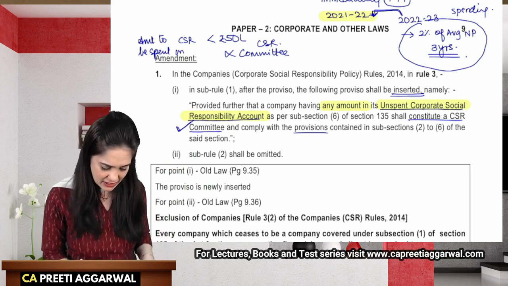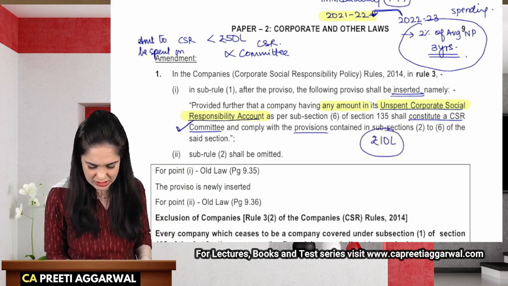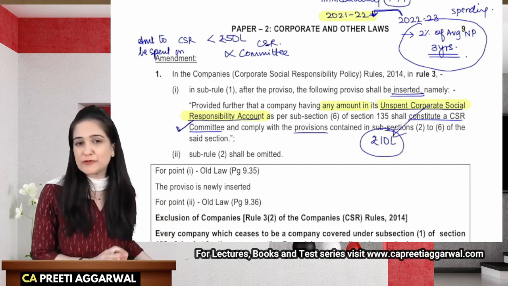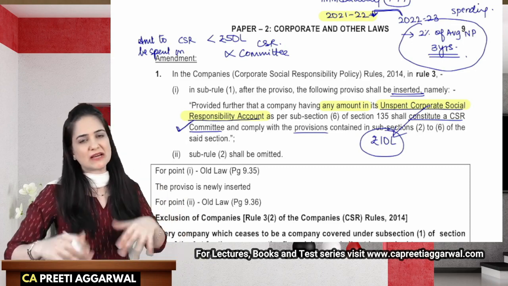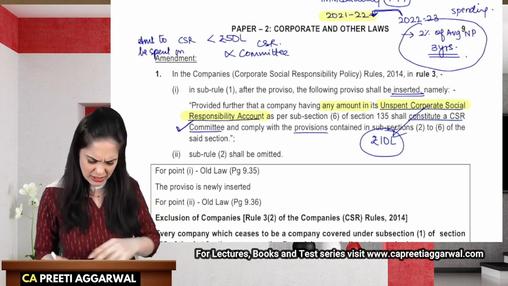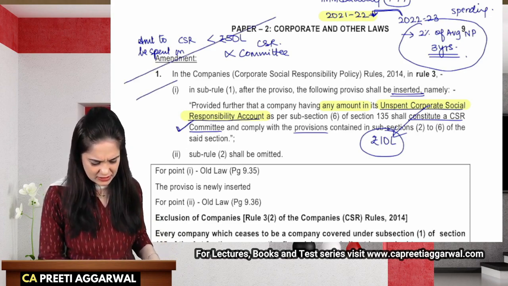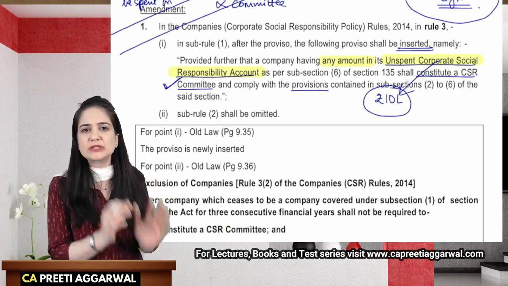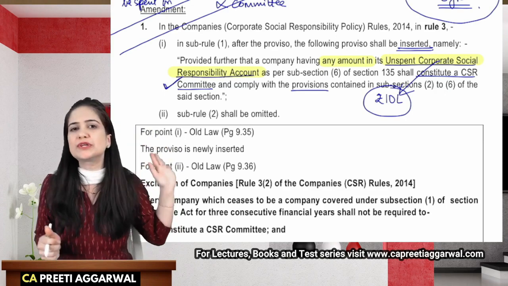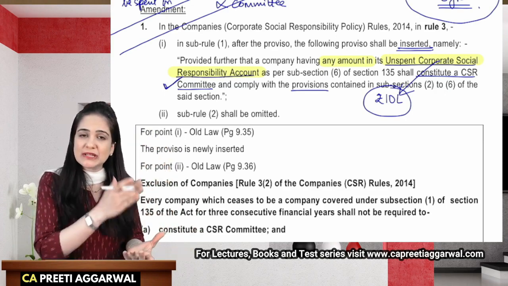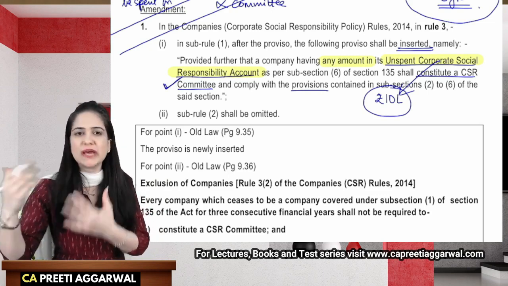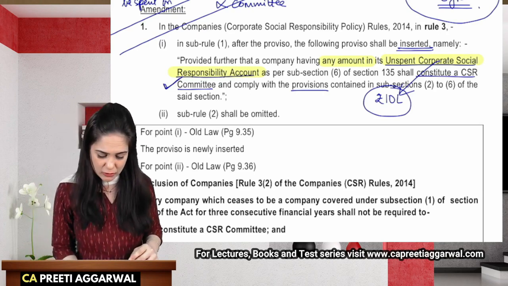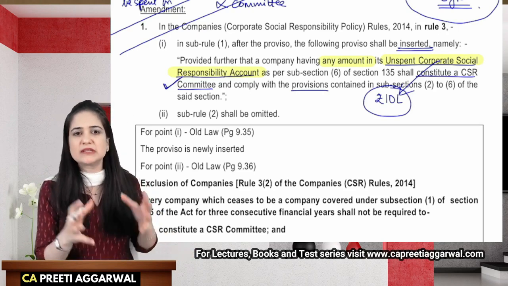So let's say that I have 10 lakh rupees in my unspent CSR account, and this year the amount that I need to spend is less than 50 lakhs. So even then, CSR committee needs to be constituted. So this has a relevance. Law simply says that if you have any amount lying in the unspent CSR account, you have to constitute a CSR committee so that they ensure that the amount is properly spent for the activities that you have undertaken as CSR, whatever is your CSR area. So if the amount is lying unspent in the CSR account, that committee is required to be formed.